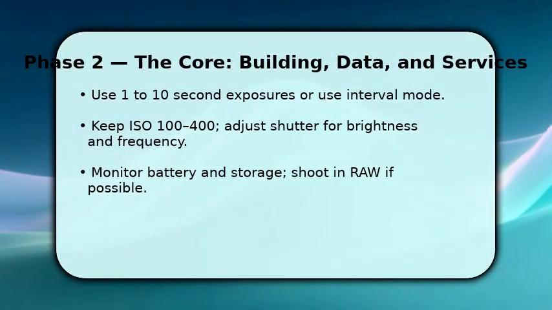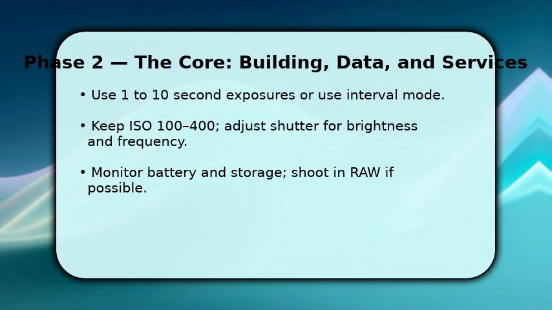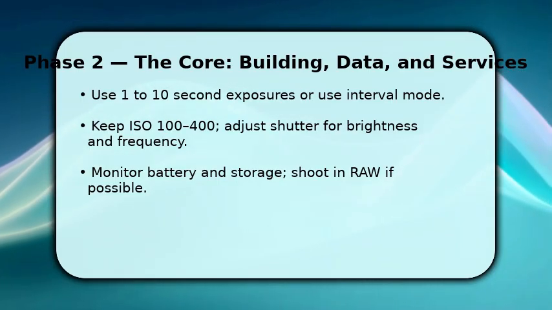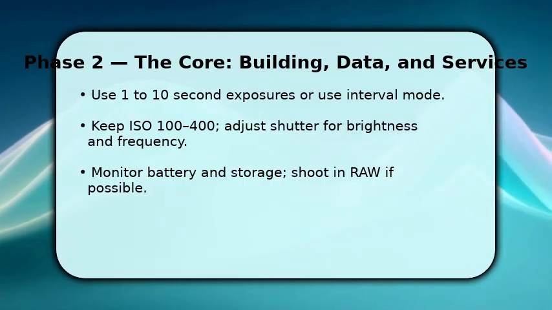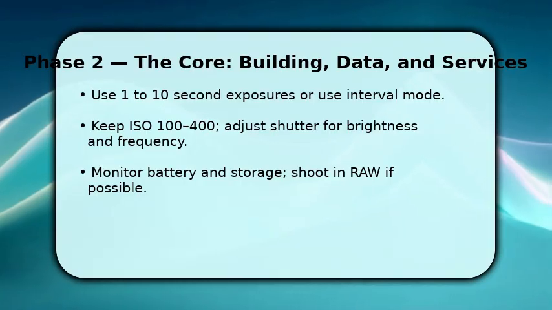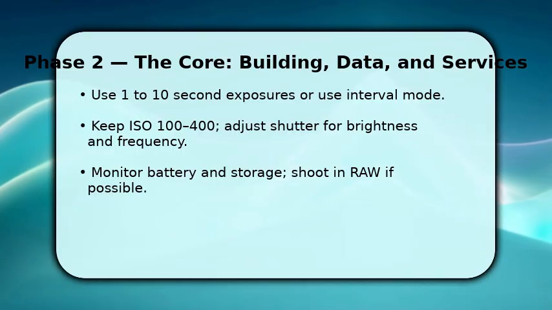You now focus on repeated captures to increase your odds. Set exposures between 1 and 10 seconds depending on storm brightness and activity. If your app has interval or burst long exposure mode, enable it and let the phone take dozens of frames automatically. While shooting, watch ISO and reduce it to 100 to 400 to control noise. Increase shutter time if strikes are rare.